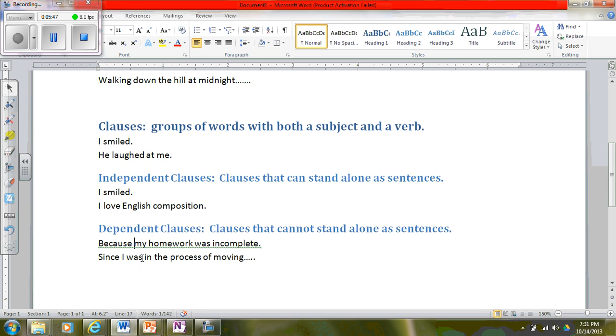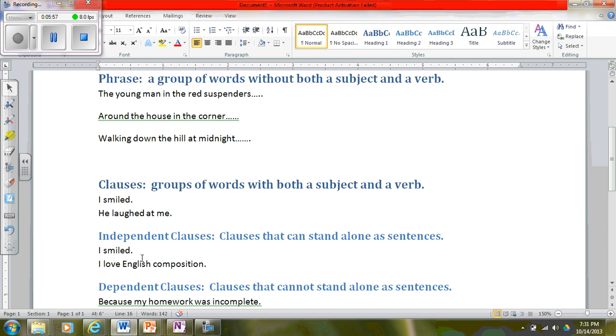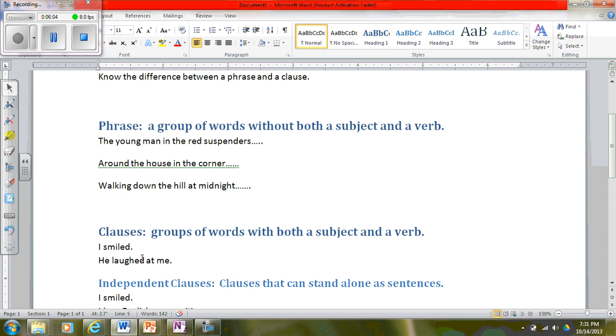So let's review these really quickly one more time. In order to understand the basic comma rules, I need to know what a phrase is and what a clause is. I also need to know the difference between independent clauses and dependent clauses. A phrase is a group of words without both a subject and a verb. A clause is a group of words with both a subject and a verb.